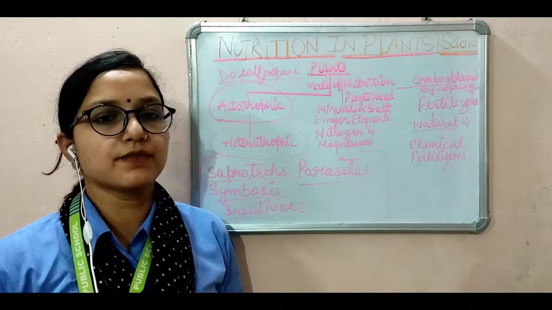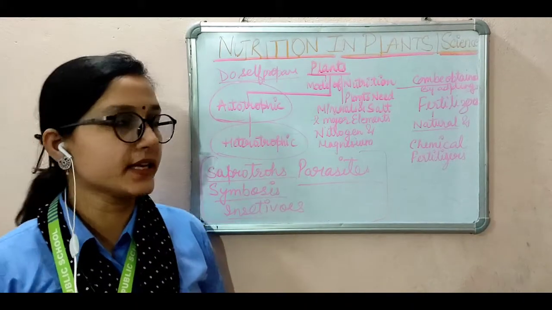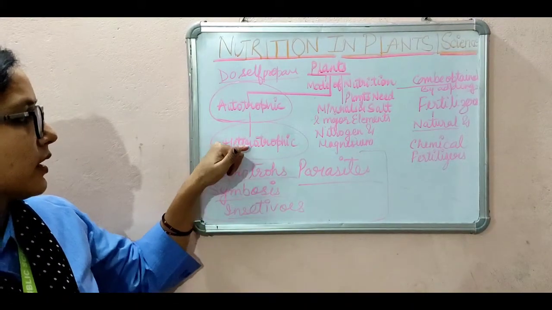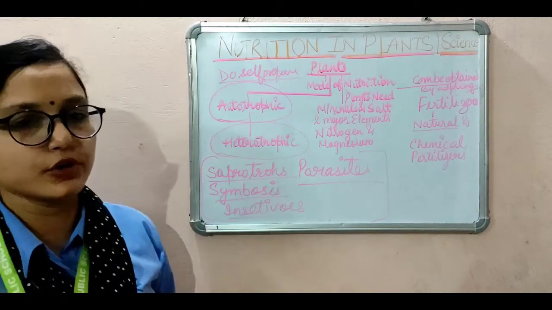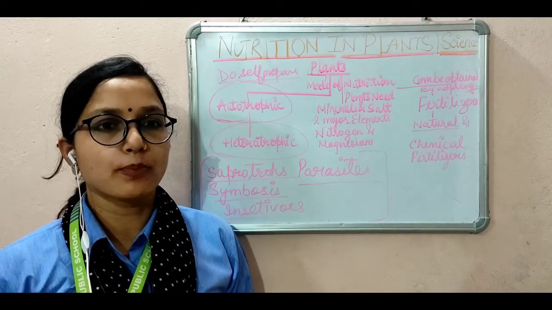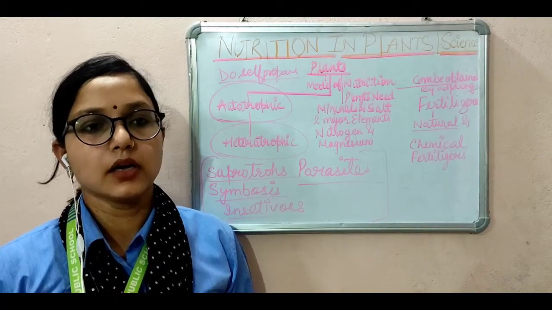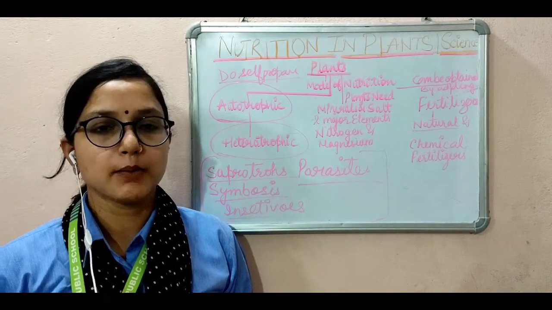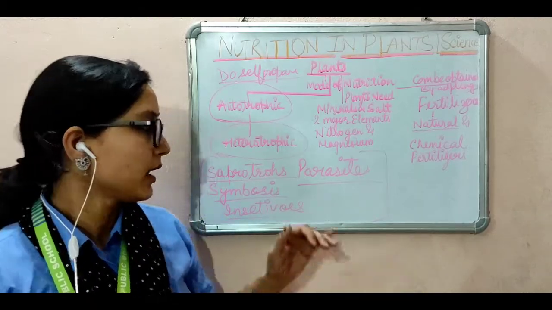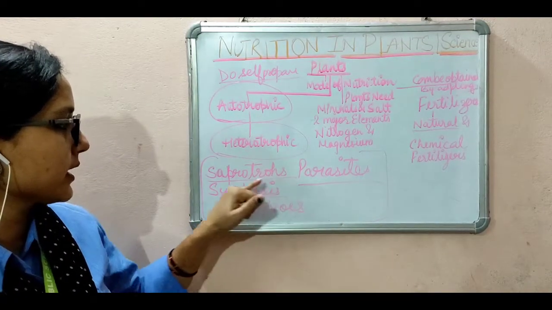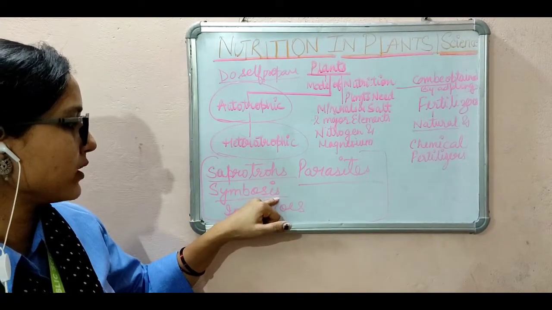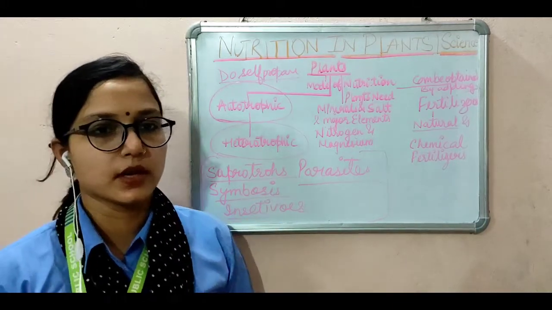We will discuss the process of photosynthesis after this heterotrophic mode of nutrition. They depend on others for nutrition. Some modes of nutrition are parasites, saprotrophs, symbiosis and insectivores.